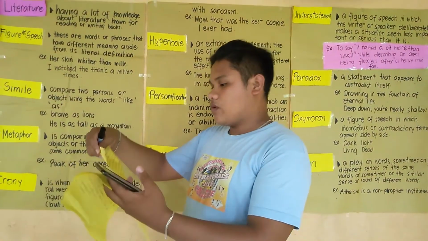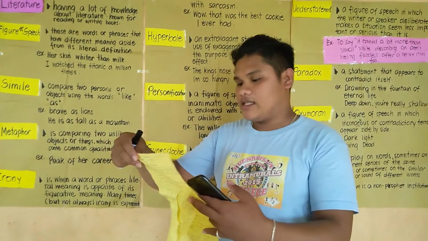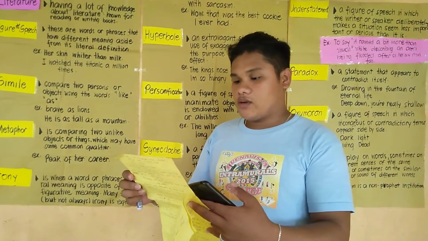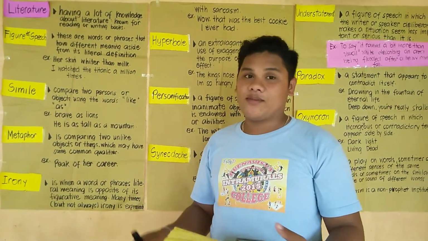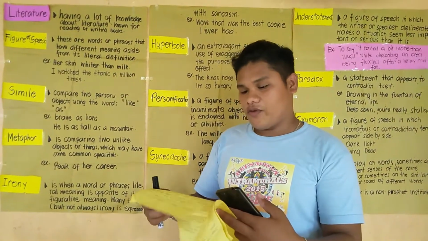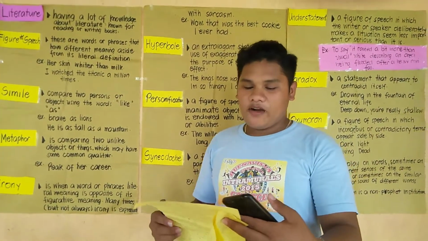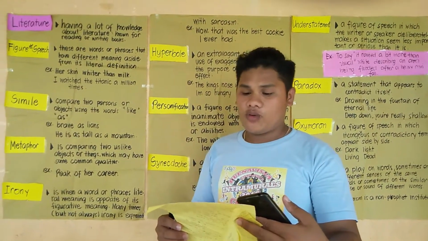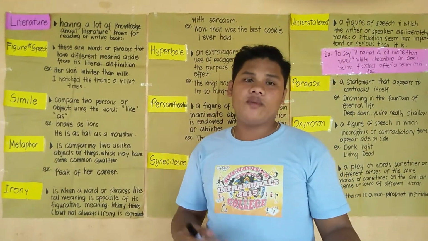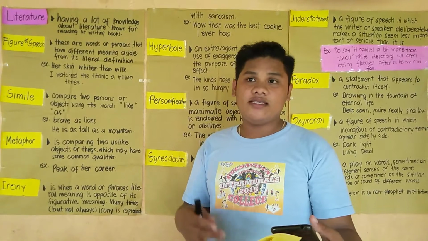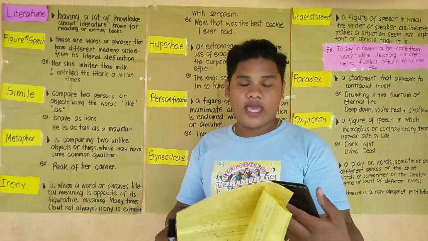So an irony here is the expression of something that is different from what is truly meant, or it is meant to show sarcasm or be funny. For example, a carpenter does not have his own house. So you are a carpenter, but you don't have your own house. That is one of the examples of irony.